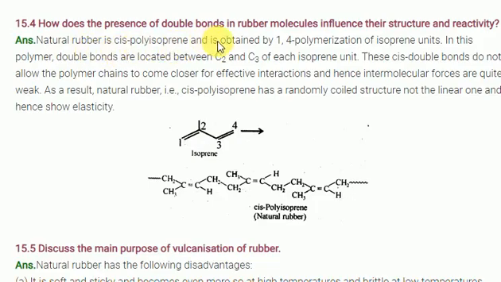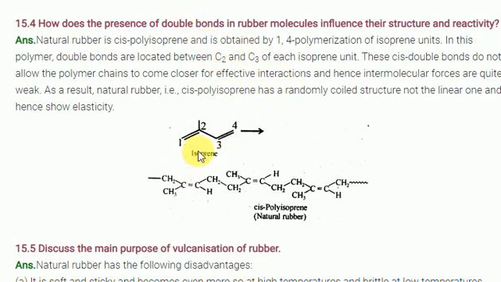polyisoprene, obtained by the 1,4 polymerization of isoprene units. In this 1,4 polymer, the double bond is located between the C2 and C3 carbons. What are they trying to say about cis polymers?